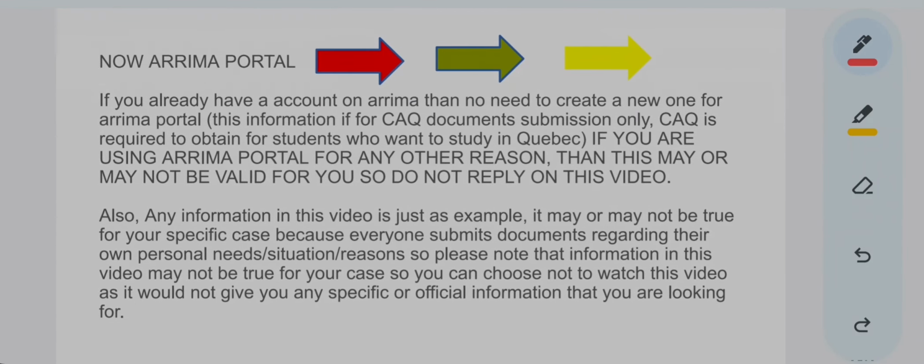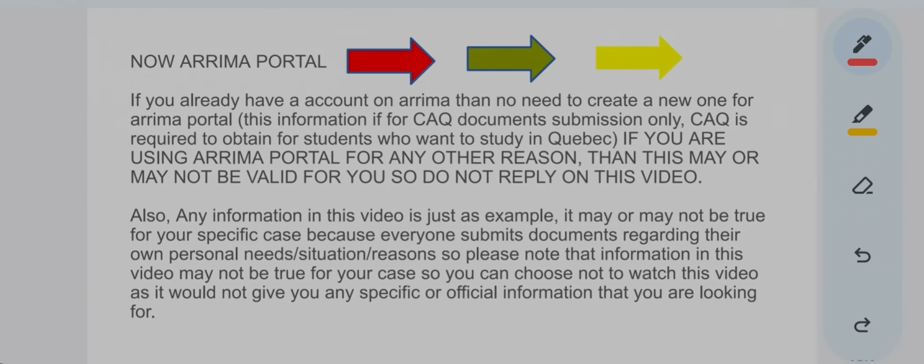Now we go to the ARIMA portal. On the ARIMA portal, first you will have to create your account, right? For example, you cannot use Facebook without creating your account on it. So first you create your account and then you can log into your account. Now how to create an account is a very easy step. Again, I am not including it in this video because you will easily find this information anywhere.